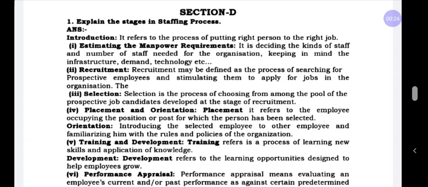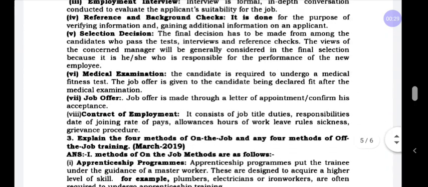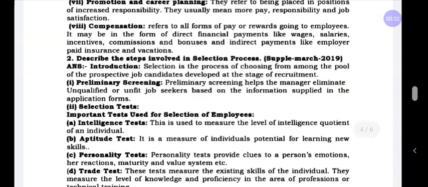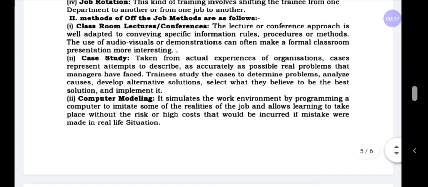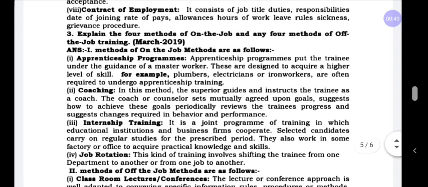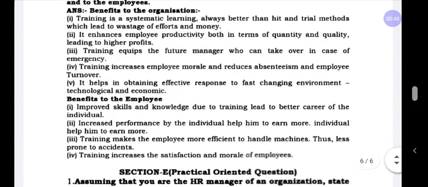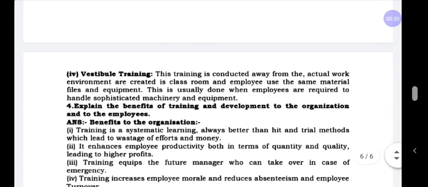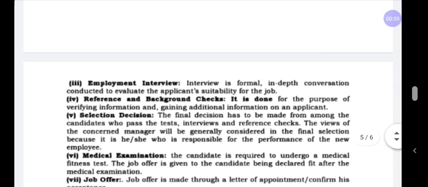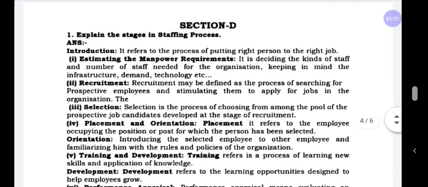First question, explain the stages in the staffing process. Second question, describe the steps involved in the selection process. And next one, state or explain 4 off the job methods of training and 4 on the job methods of training. And the last question, what are the benefits of training and development to the organization and to the employees. Let us learn the first 8 marks question in the staffing chapter.